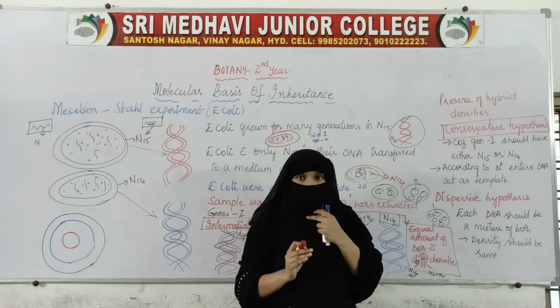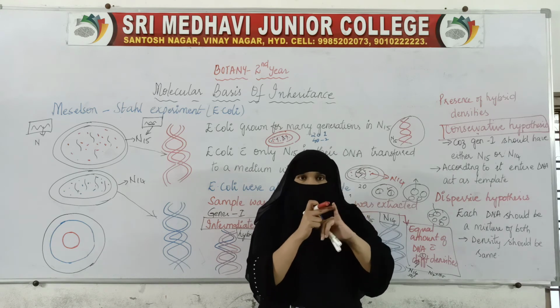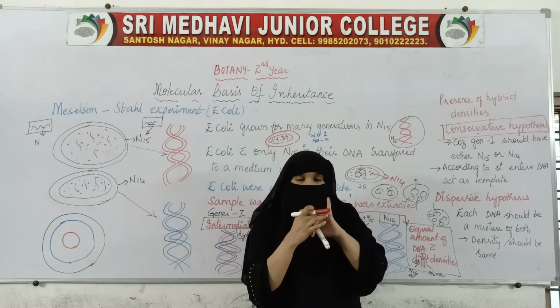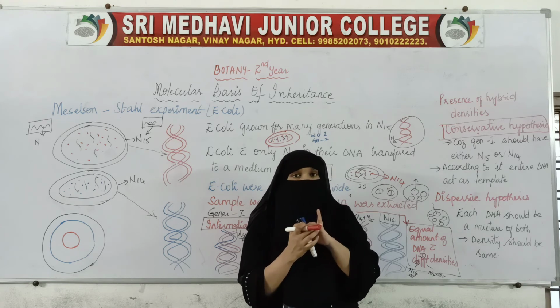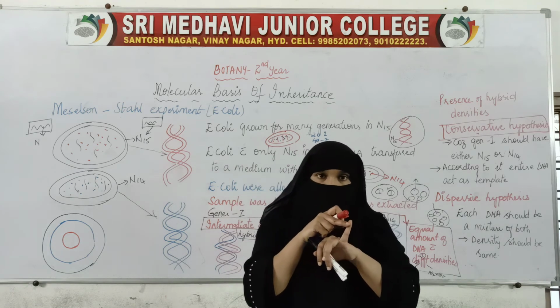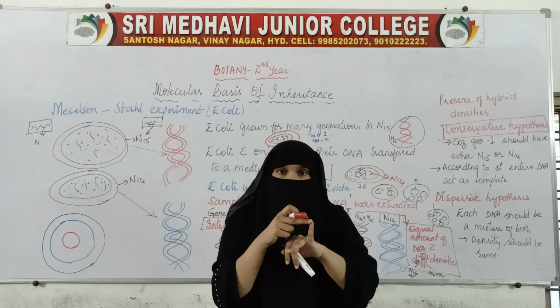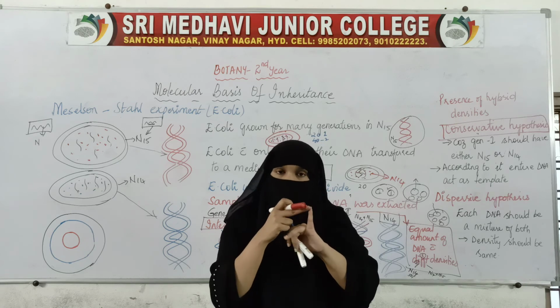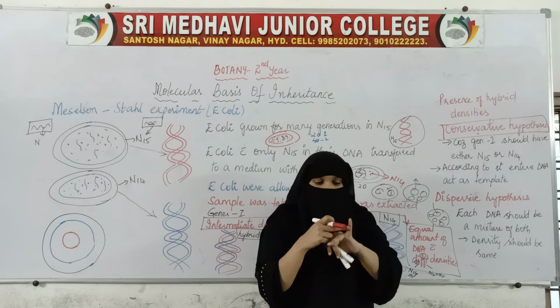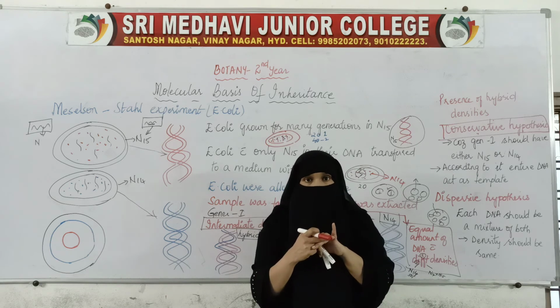Three hypotheses are there. First is the conservative hypothesis, second is the dispersive hypothesis, and the third is the semi-conservative hypothesis. For DNA replication, three hypotheses we have.